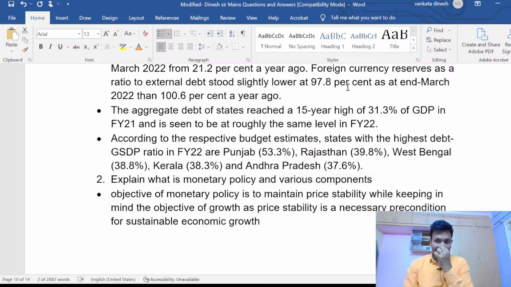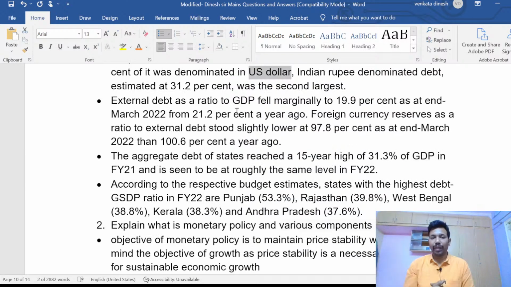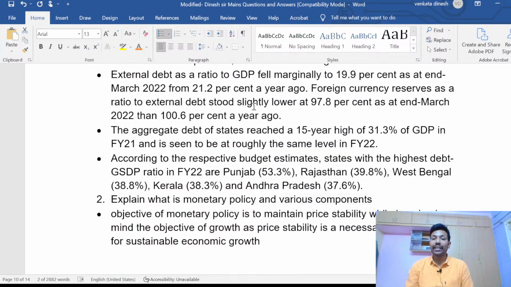Sorry, I kept it wrong here, just a typo error. So, foreign currency reserves as a ratio to external debt stood slightly lower at 97.8% at March than 100.6% a year ago. That is very much important, right?